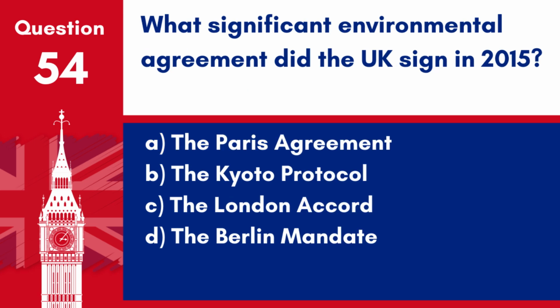Question 54. What significant environmental agreement did the UK sign in 2015? A. The Paris Agreement. B. The Kyoto Protocol. C. The London Accord. D. The Berlin Mandate. Answer: A. The Paris Agreement. The UK signed the Paris Agreement in 2015, committing to combat climate change by limiting global warming.